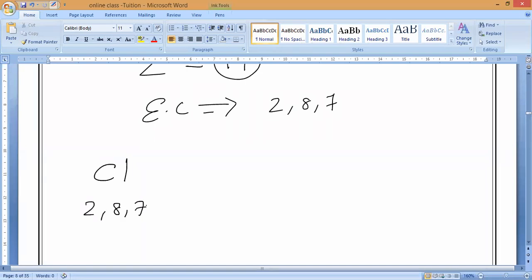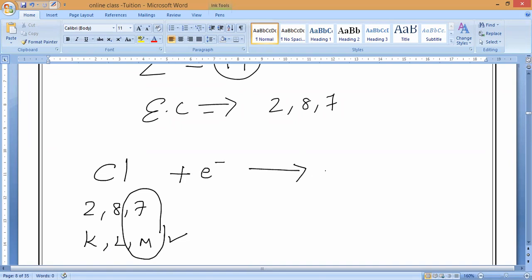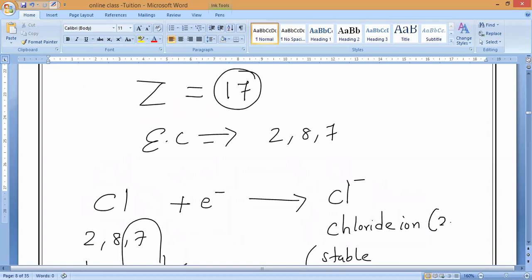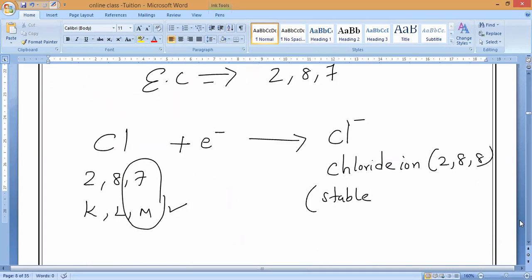So 2, 8, 7 is an unstable arrangement in the K shell, L shell and M shell. What is the valency shell? The M shell, with 7 electrons. It can lose 7 electrons or gain 1 electron, which is easier. So it gains 1 electron to become a chloride ion, not a chlorine ion. Remember, chloride. Now, what is the nearest stable electron configuration? It will become 2, 8, 8, which is argon, a stable gas.